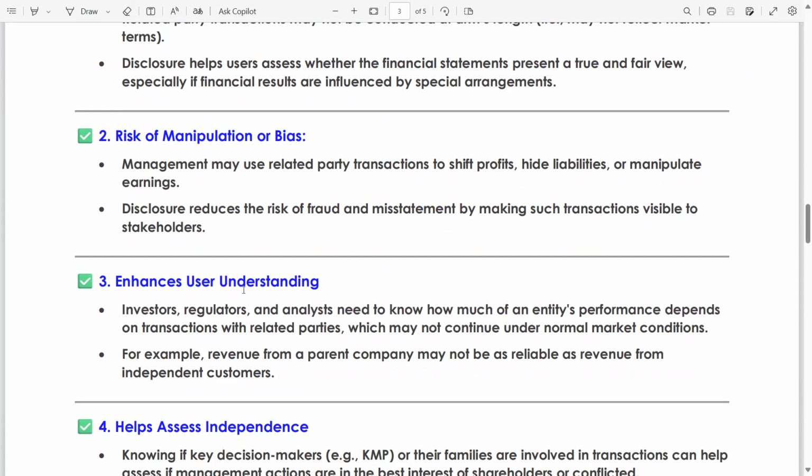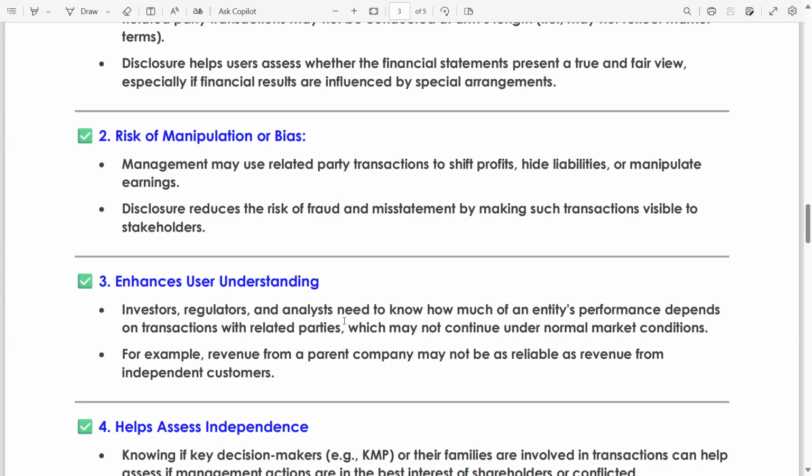Three: enhances user understanding. In your professional career, like in SBR or AAA, you will not get this concept in much detail. But whenever you step into the real, practical world, you will be much more familiar with these types of transactions, even billion or trillion dollar transactions of related parties.